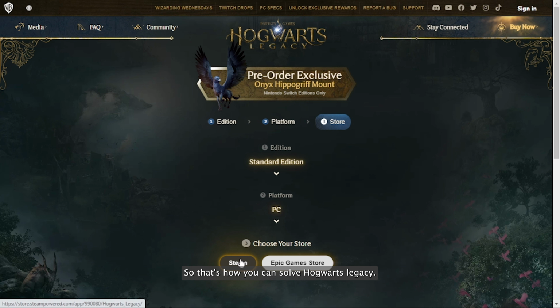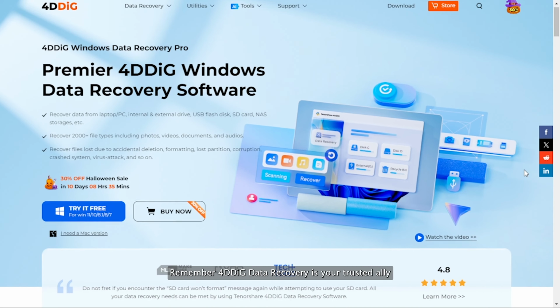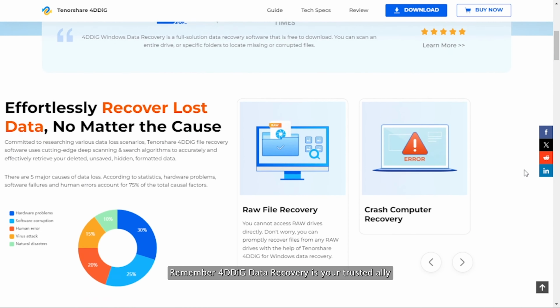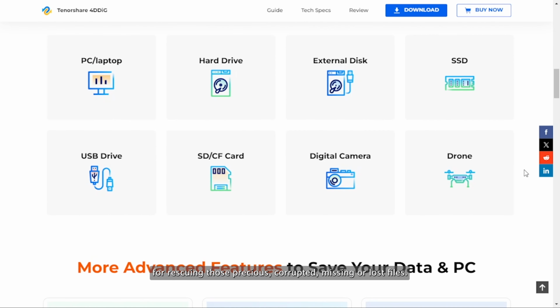So, that's how you can solve the Hogwarts Legacy EMP dll not found error using the above methods. Remember, 4DDIG Data Recovery is your trusted ally for rescuing those precious corrupted, missing, or lost files.